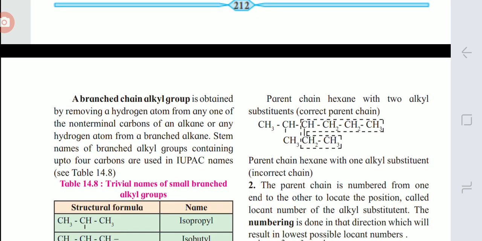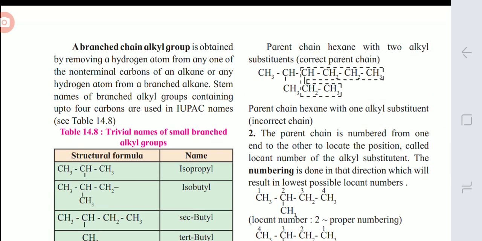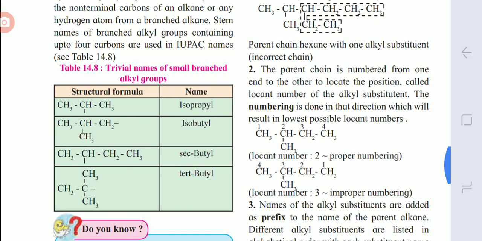How will you write a branched chain alkyl group? That we have to check. It is obtained by removing the hydrogen from any one carbon which is non-ending or non-terminal carbon of an alkane. So let us see the group. All are familiar with propane. It is CH3CH2CH3. If we remove the hydrogen from the middle carbon, then that group is CH3CHCH3. It is isopropyl.